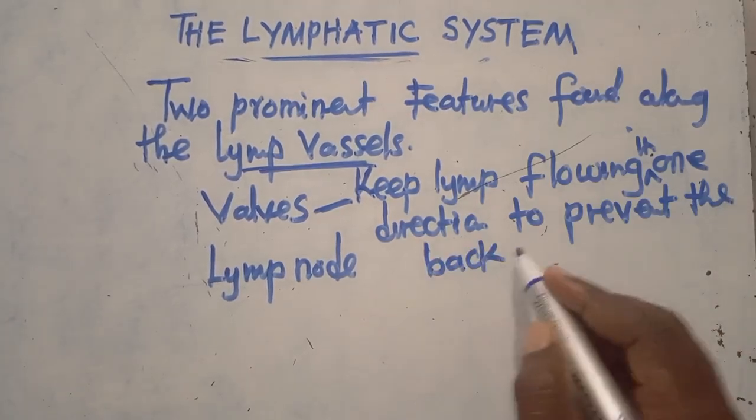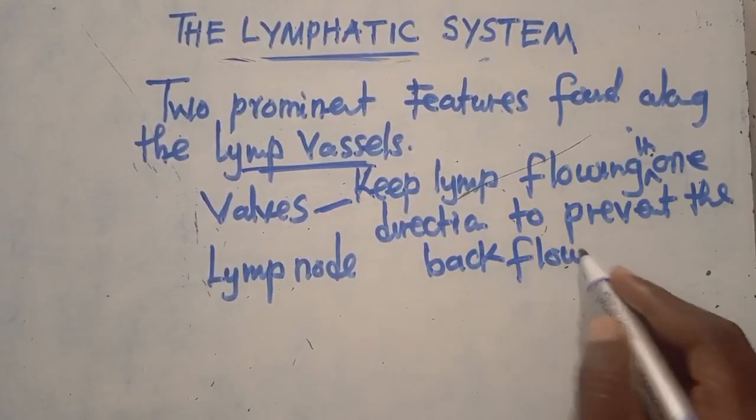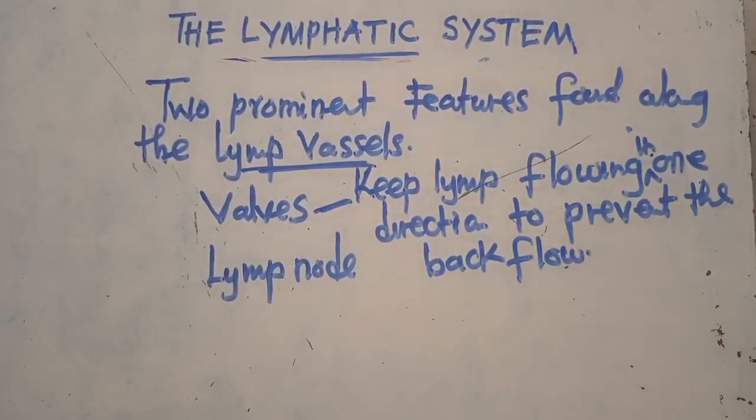This is the function of these valves that are found along the lymph vessels, or the lymphatic vessels, just one and the same.